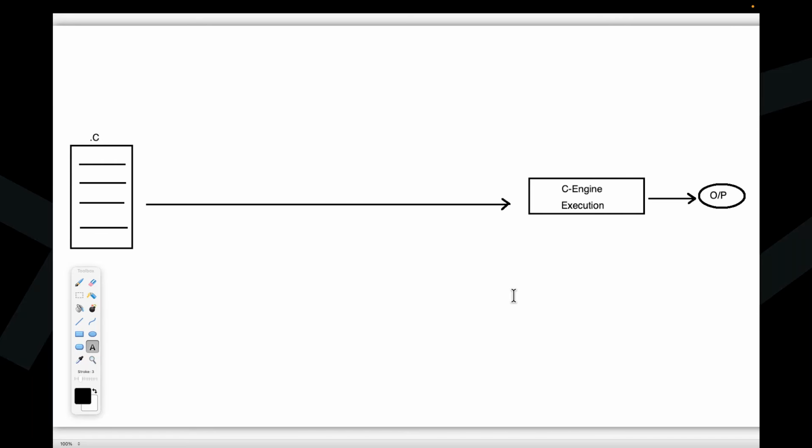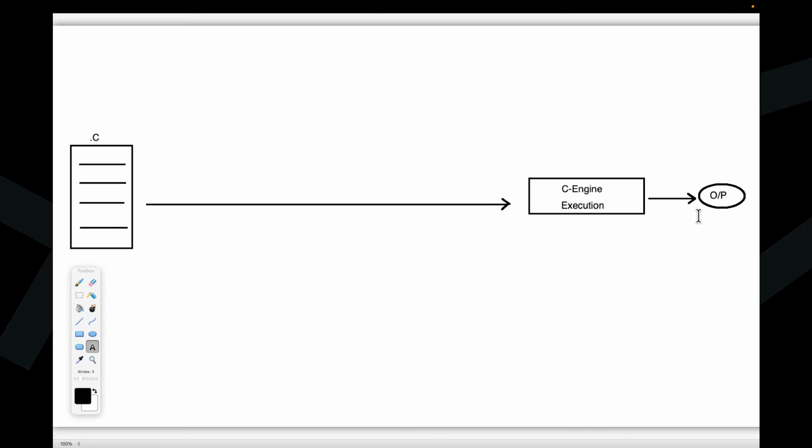All of you are getting clarity up to now? I have written a C program. I'm giving that C program to the C engine. Now C engine will execute it, and C engine is able to provide some output. Now here we are getting the output. Okay, clear.